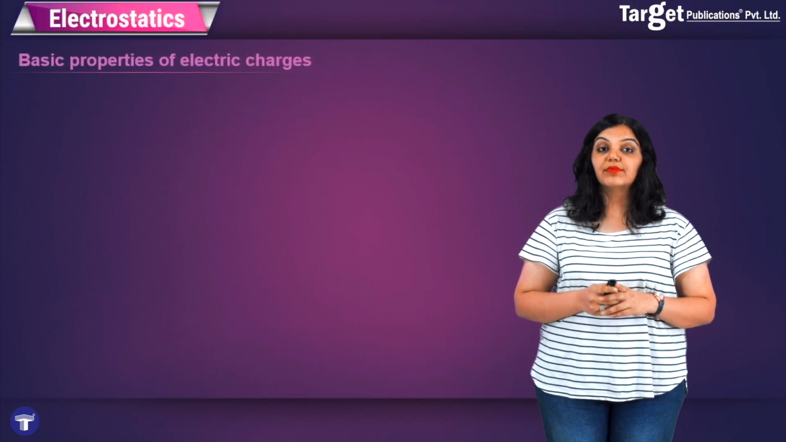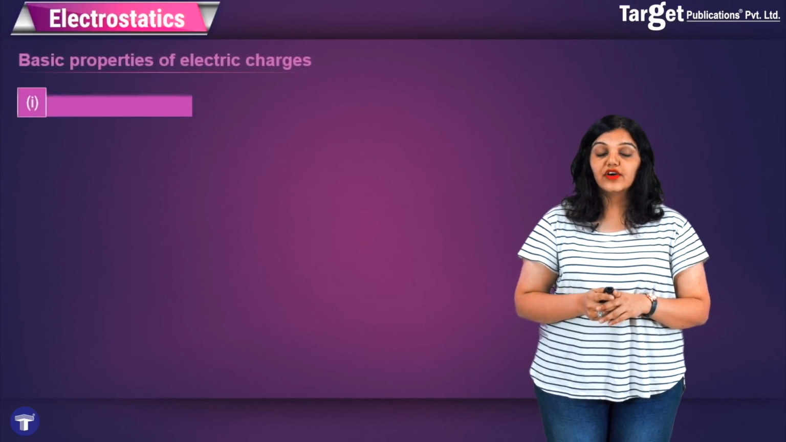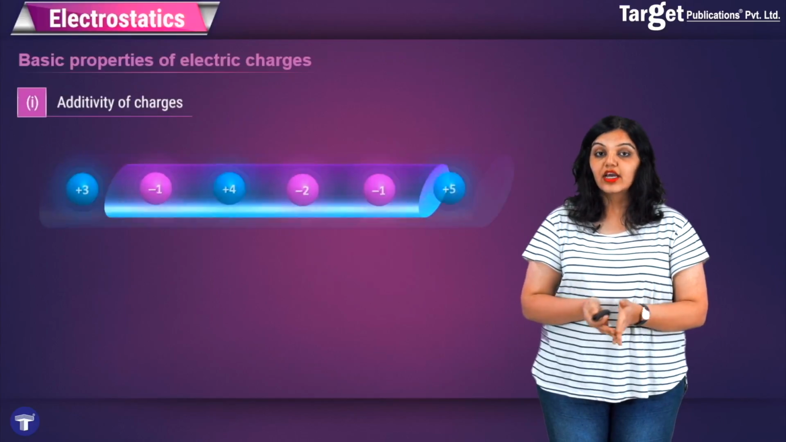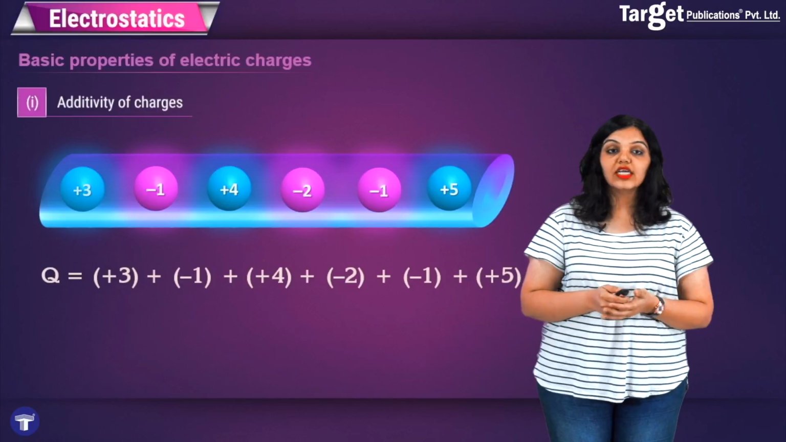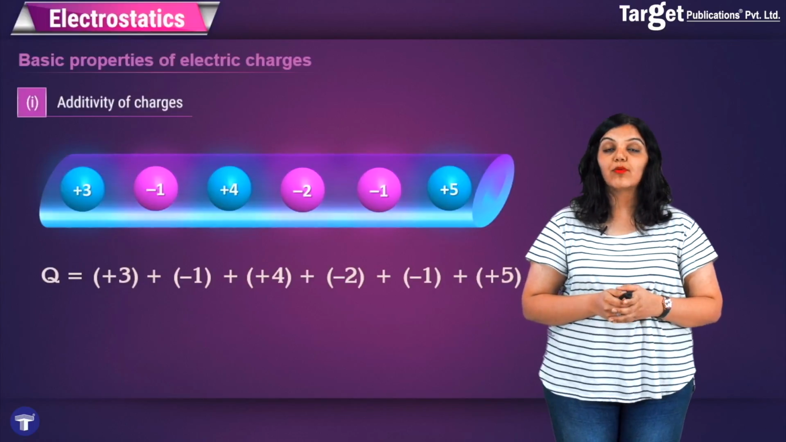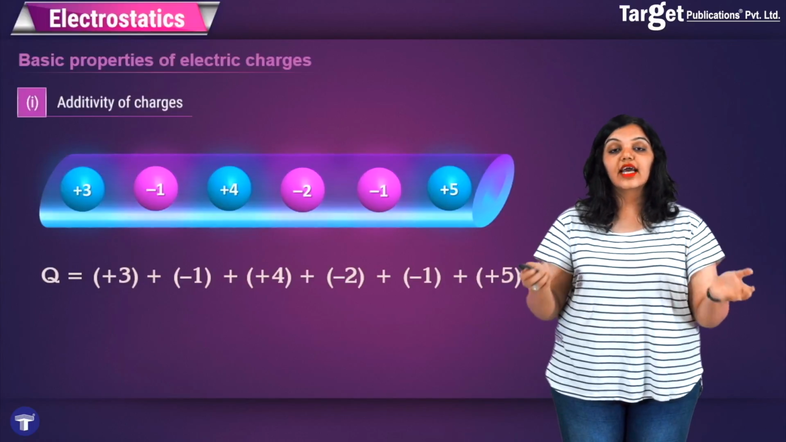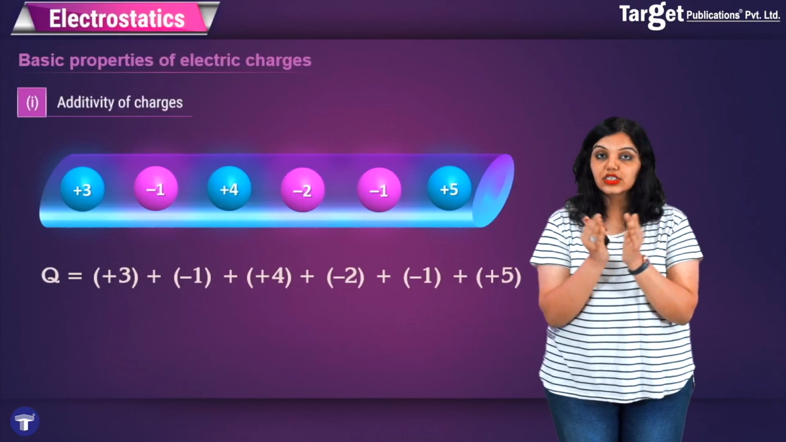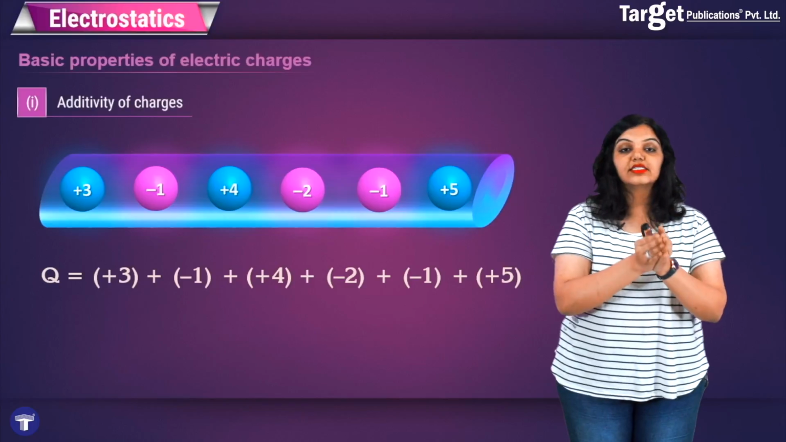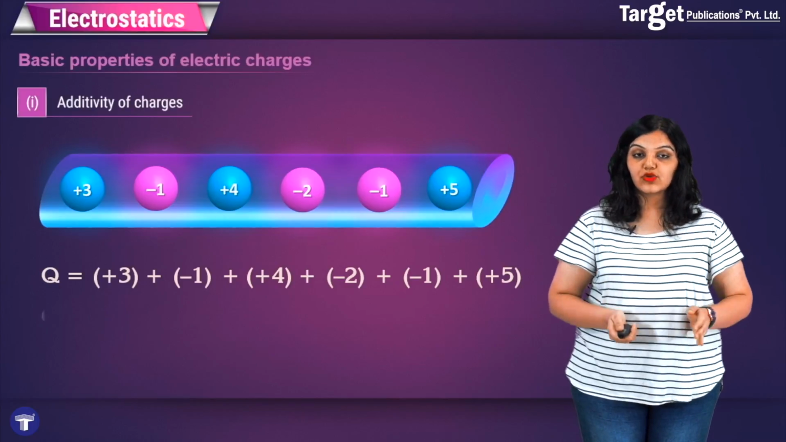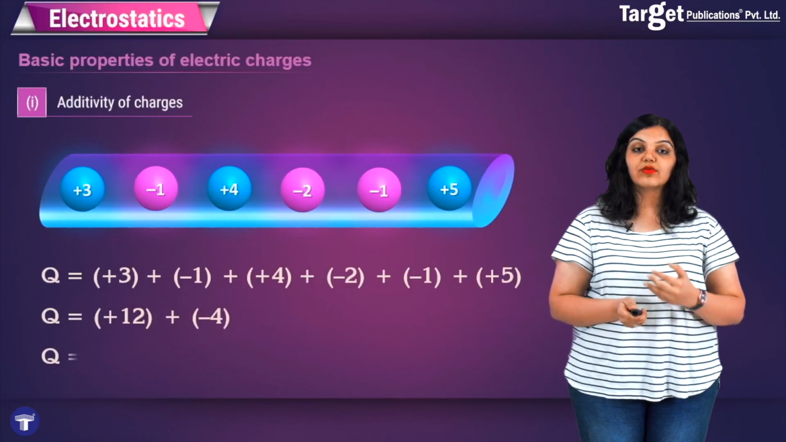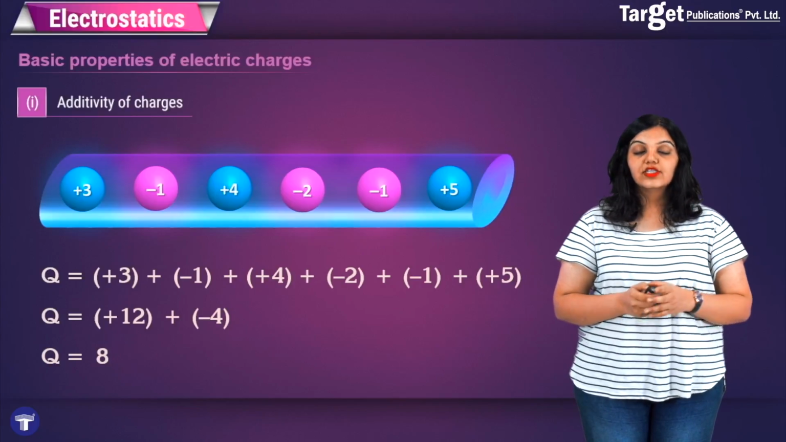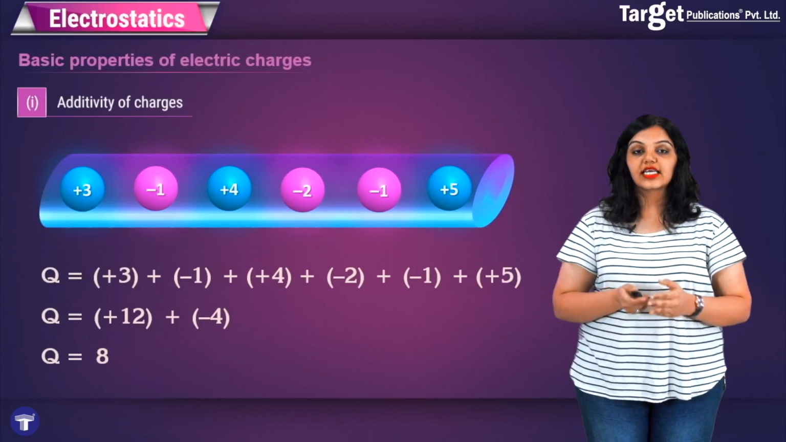Finally, let's now see some basic properties of electric charges. The first property is very well known: charges can be added algebraically. For example, if you have a large number of charges, here we have +3, -1, +4, -2, -1 and +5, they have to simply be added algebraically. The answer will be +3, +4, +5, which is +12, and -1, -2, -1, which is -4, and therefore the addition of these charges will be 8. So the first property is that charges can directly be added.